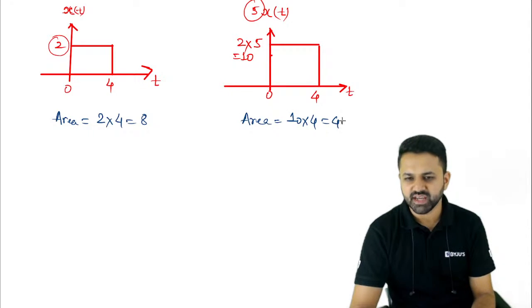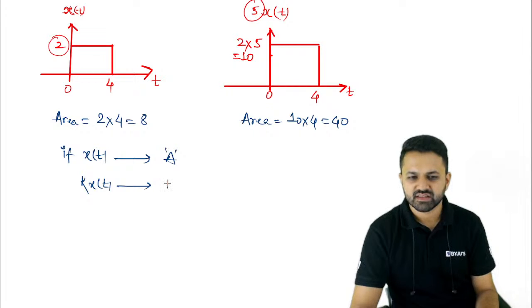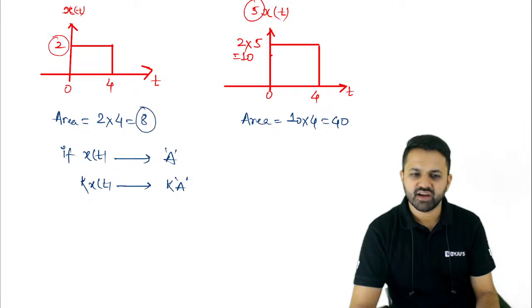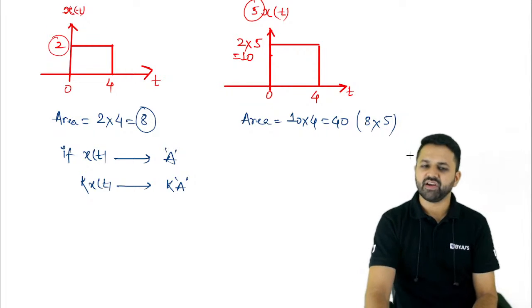So this is 40. So you can say that if x of t has the area A, then k times x of t has the area k times A. Because the area was previously 8, and now the amplitude scaling factor is 5, so it is actually scaled by the factor 5.